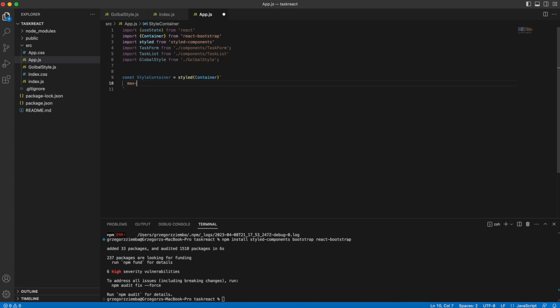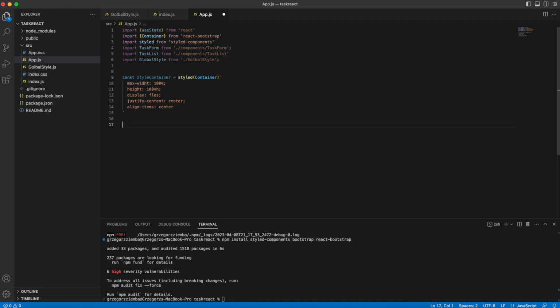Inside the quotes we need max width, height. We also need display as flex, because we need to specify justify content and align items to make it centered horizontally and vertically. Okay, so it will be at the center of our application.